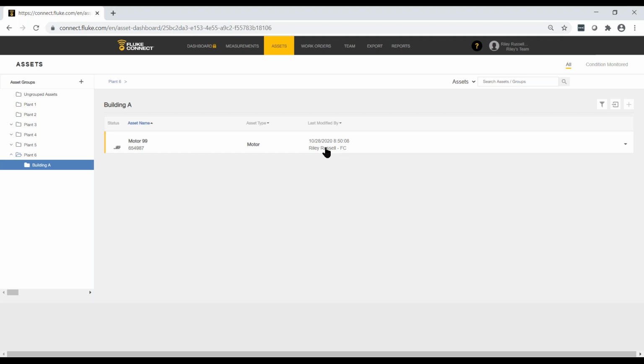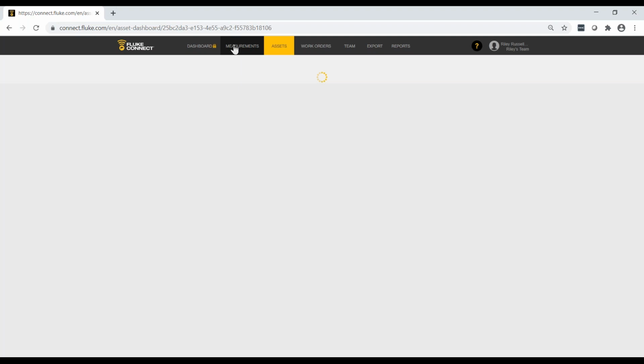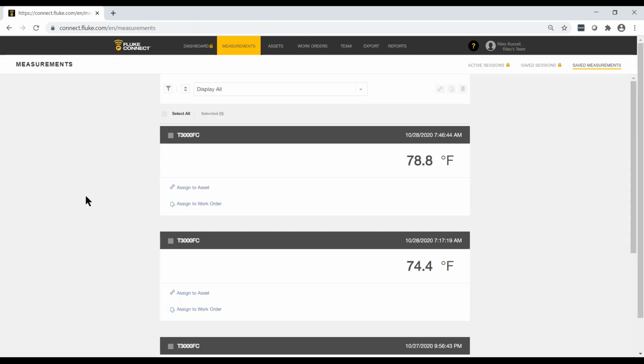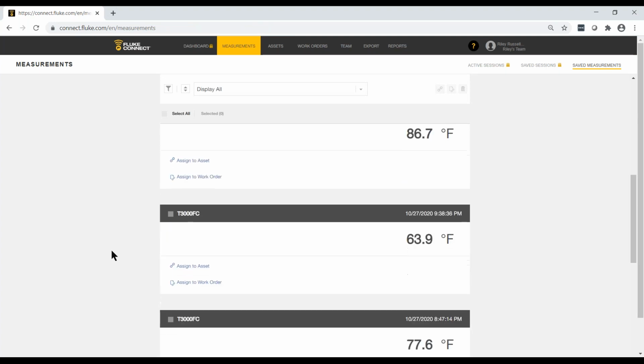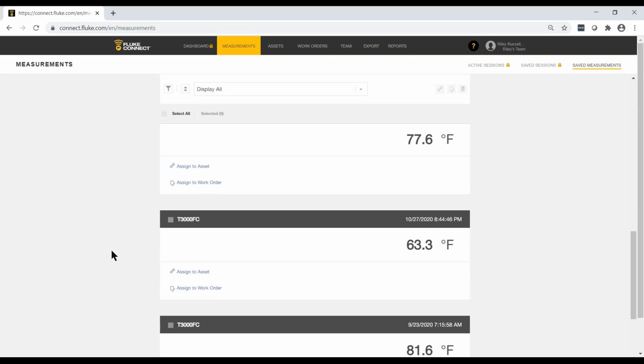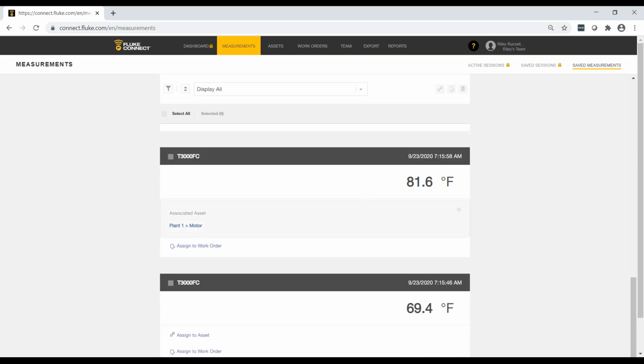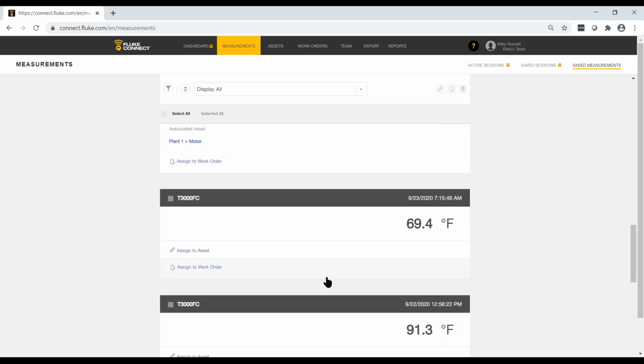Okay, the next thing we want to do is assign some of the measurements that we've taken over the course of the week to this newly created asset. So we're done working with assets, and we're going to look at measurements. Remember, we click on measurements, and here we can see a bunch of T3000 readings we've taken. There's a couple on 10/27, a couple going back as far as 9/23. Oh, that one's taken. This one, 9/23. So we've got this one.